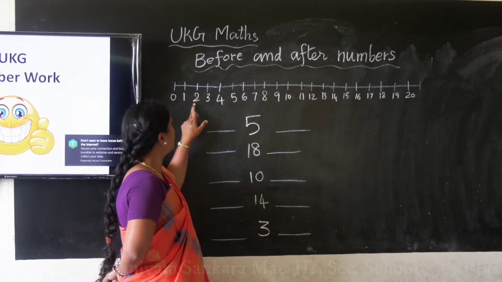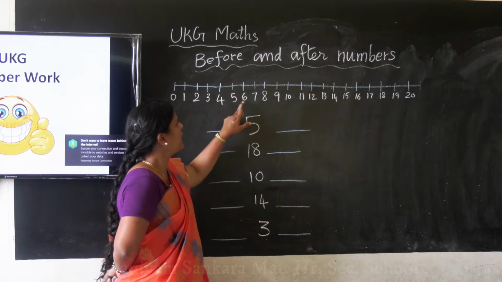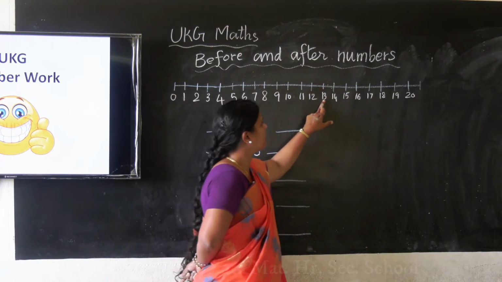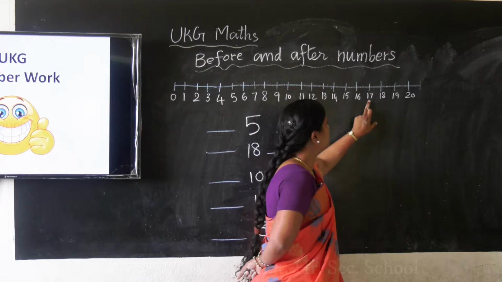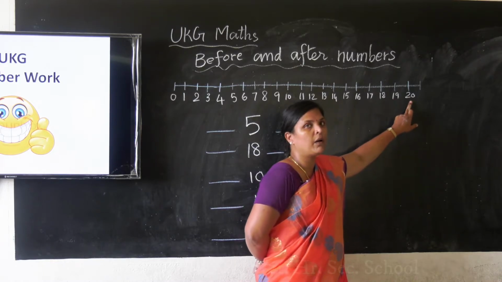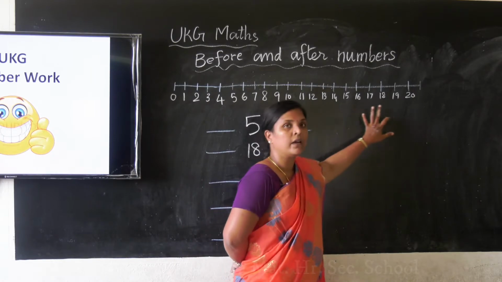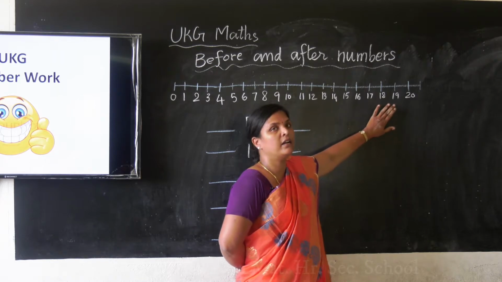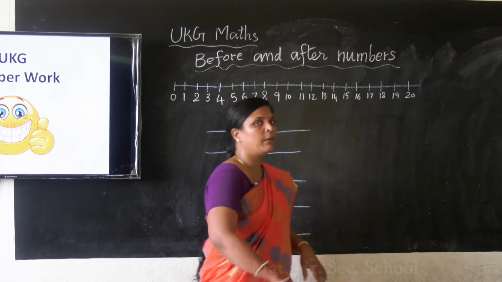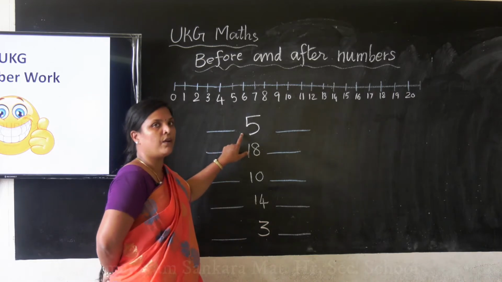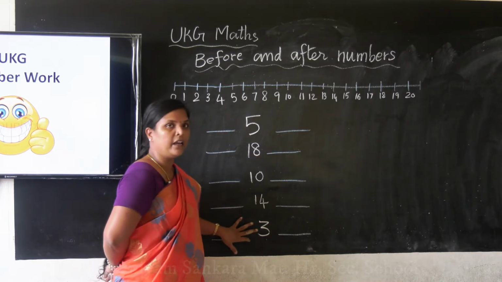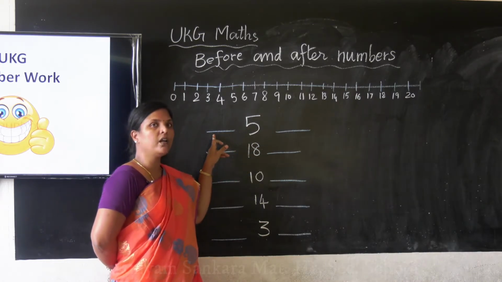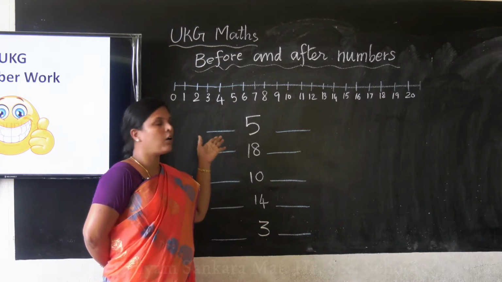0, 1, 2, 3, 4, 5, 6, 7, 8, 9, 10. 11, 12, 13, 14, 15, 16, 17, 18, 19, 20. Okay ma? So you can extend the number line till the number 100 also, but here I have written only till the number 20. Now here some numbers are there in between. Before and after I have given you dash. Dash means what? You have to give the number on the dash.